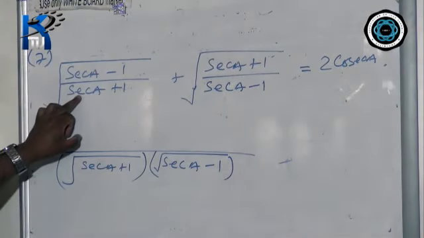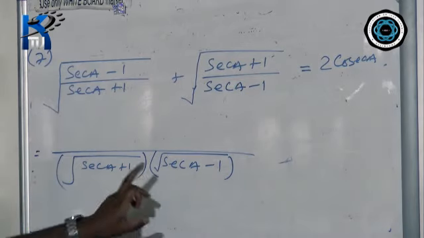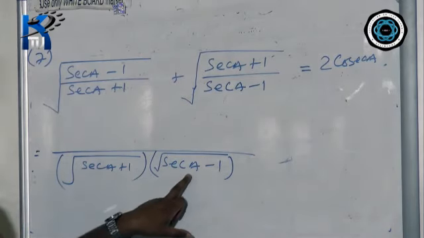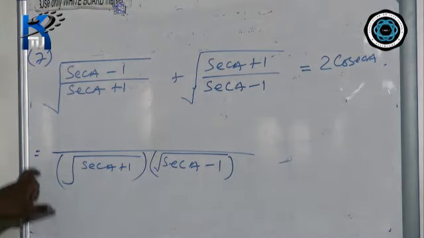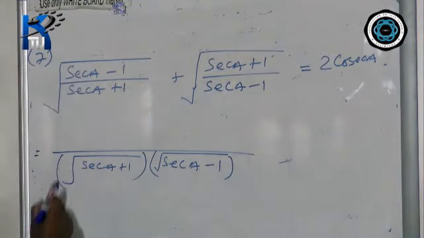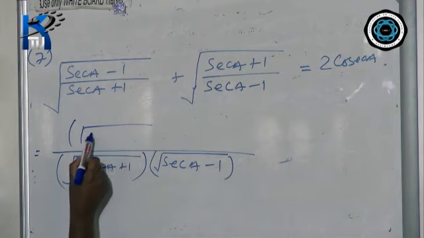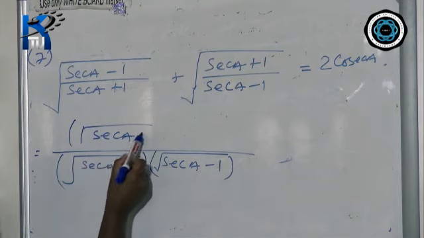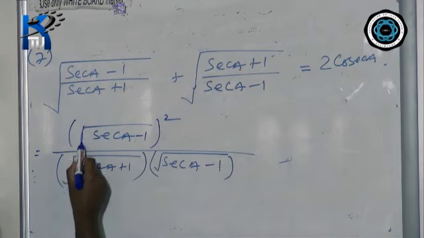Now sec a plus 1 will get cancelled. Now what is left? Under root sec a minus 1. Now this under root sec a minus 1 you have to multiply with numerator, which is also under root sec a minus 1. So it will be under root sec a minus 1 whole square.